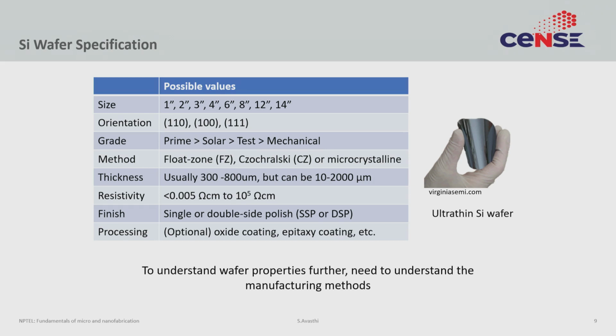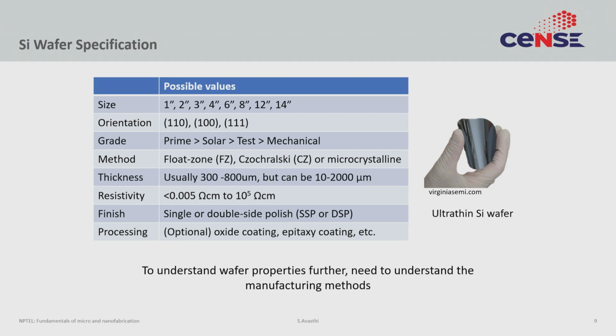How the silicon wafer was made, or how the crystalline silicon was made, also has a huge implication on properties. So, depending upon whether that method was float zone or Czochralski or microcrystalline, the properties differ. We will look at each of these separately in the next few slides. So, for now I will skip this. The next you specify is the thickness. This is after all a wafer, and as we discussed earlier, depending on the application you can select a certain thickness. Solar grade wafers tend to be thinner, standard CMOS grade wafers tend to be a little thicker, and the thickness scales up as the wafers become larger and larger.